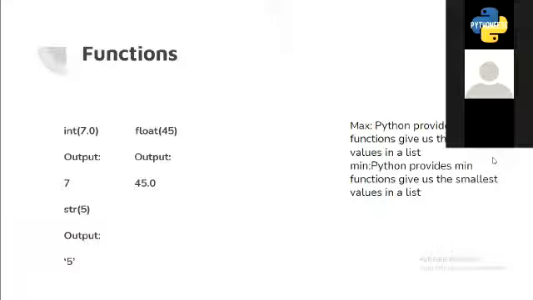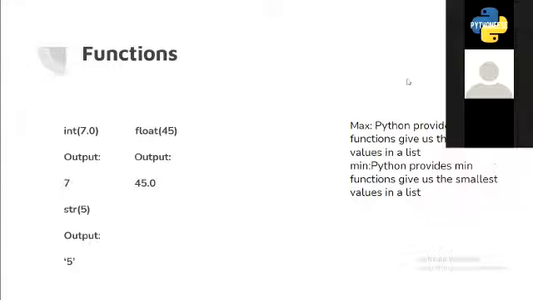So integers are denoted by int, and when you input any value of a different type, which may be a float or an integer. We have shown a float here, but it can also be used with a numeric integer. Let's say you input 7.0 here, and if you input it into the int function, it will return a value of 7, which is purely integer form.